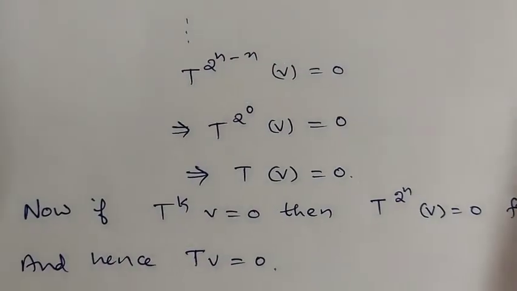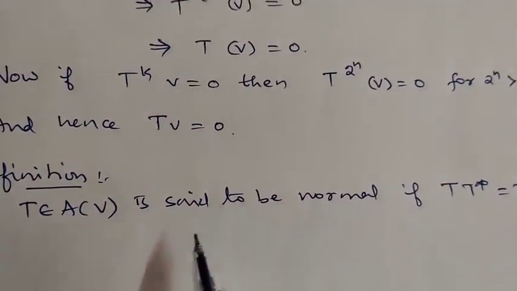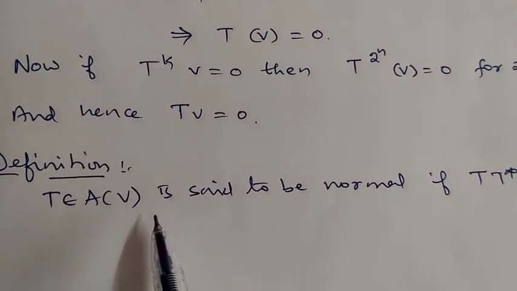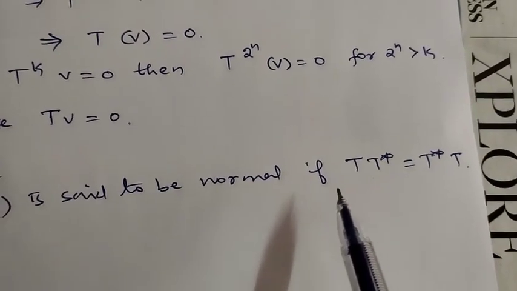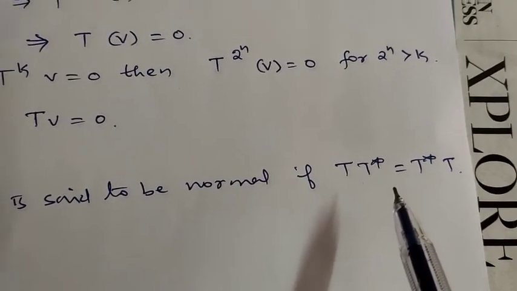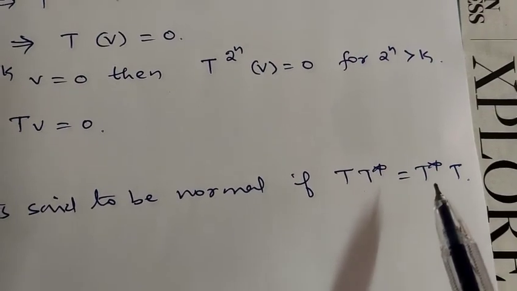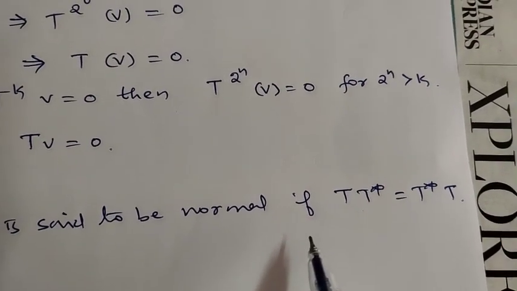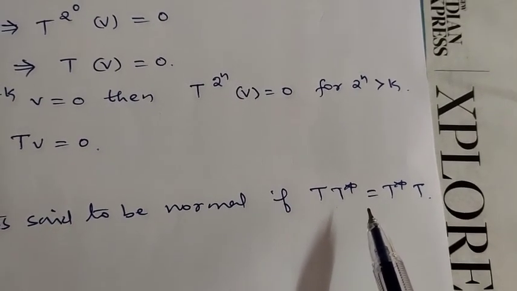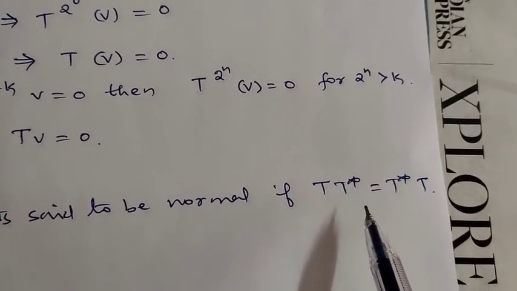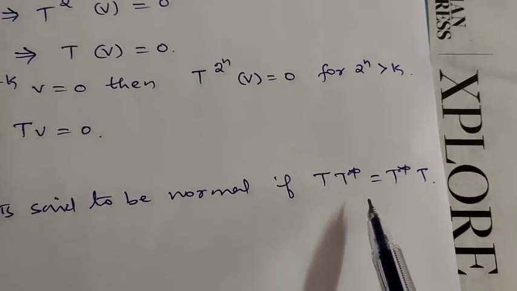Now look here, let's consider the next operator, which is the normal operator. The operator t belonging to A of V is said to be a normal operator if t into t star is equal to t star into t. While a unitary operator is t into t star equal to I, equal to t star into t. That means that operator must be the identity operator. It is not compulsory for normal; only t and t star commute here.